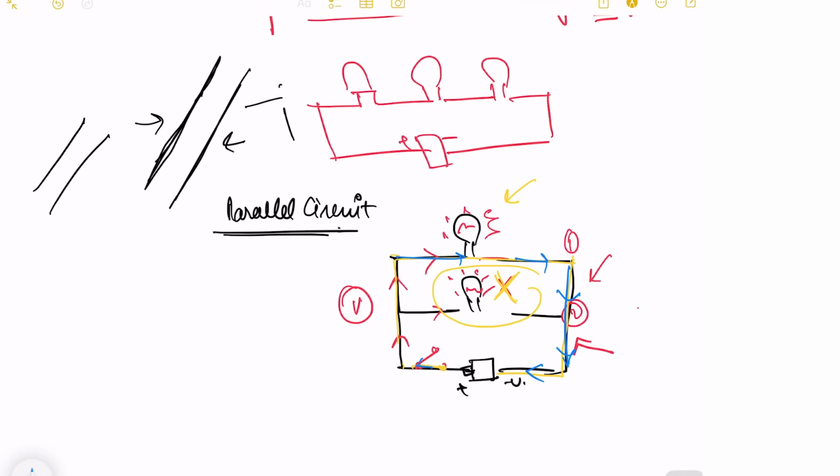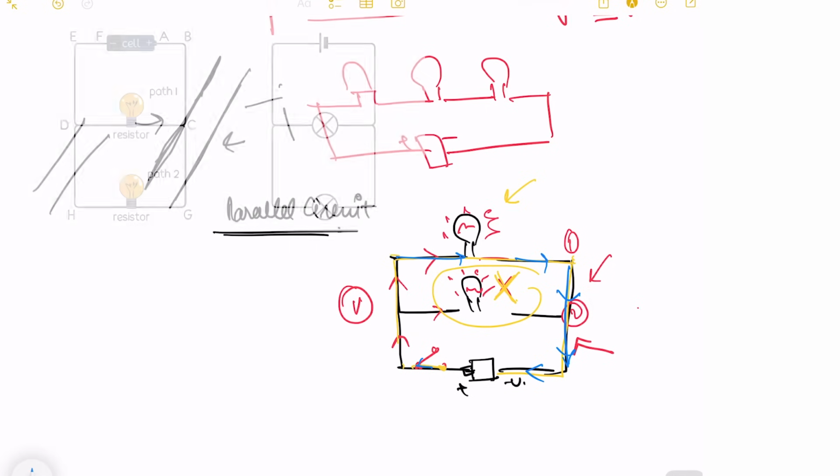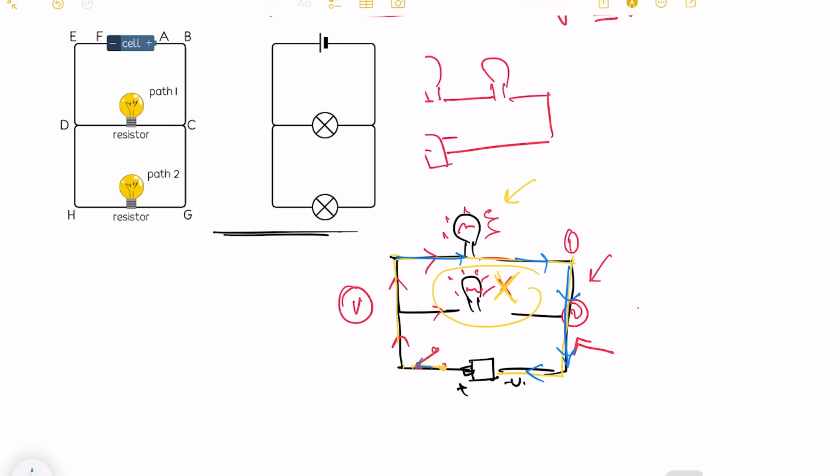So the parallel circuit is typically a circuit where the components are connected across the same voltage source, and it has equal voltage across all the components, allowing the current to pass through each of the branches.